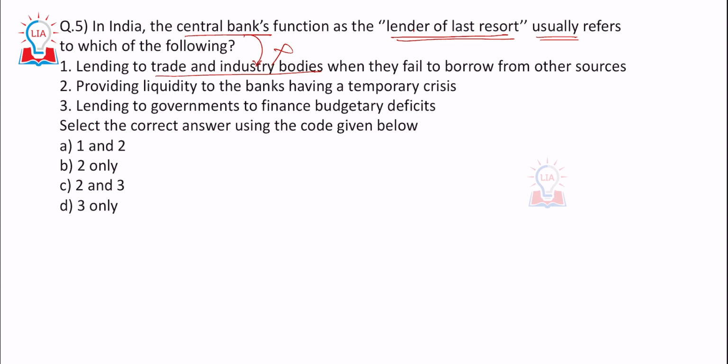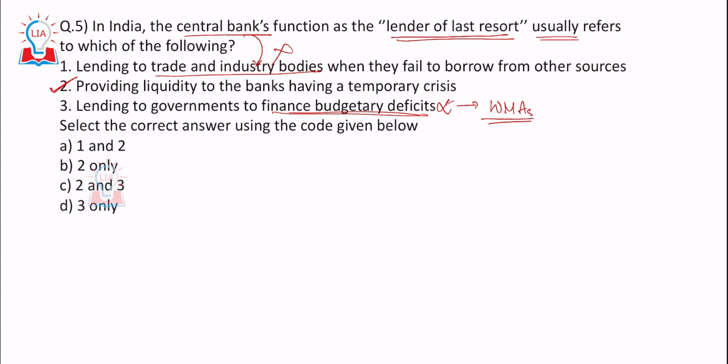Second, providing liquidity to banks having temporary crisis. Yes, it does provide an option to the banks. Third, lending to governments to finance budgetary deficits. This work the RBI is not doing. Only short-term mismatches are to be managed. The RBI lends the money to the government using a method called WMAs, ways and means advances. That's the only way through which the RBI lends money to the government.